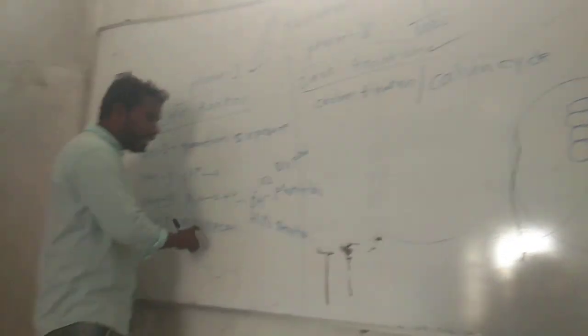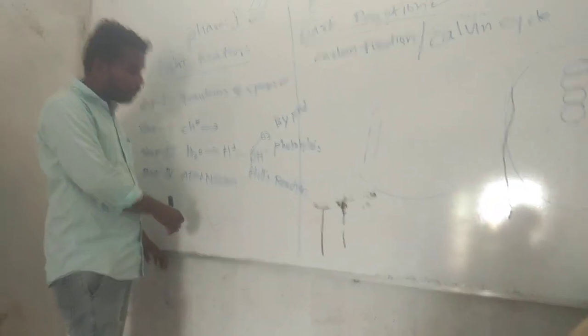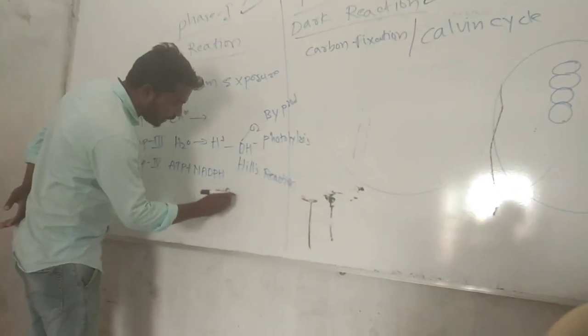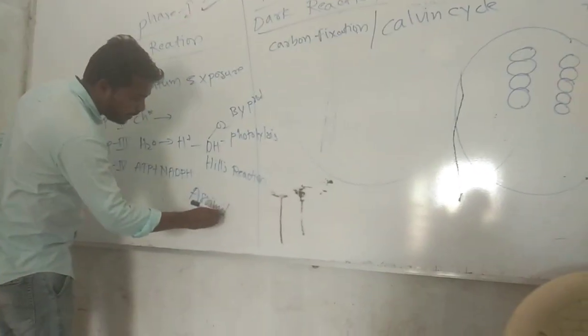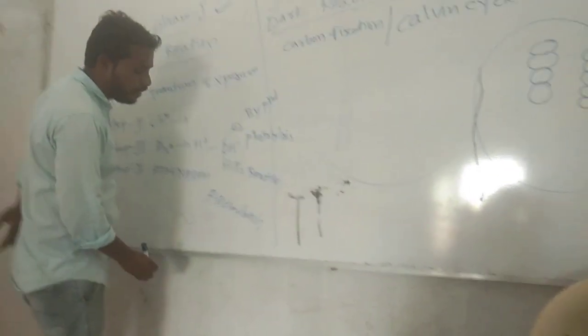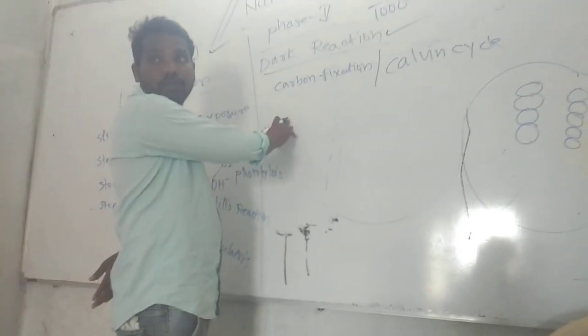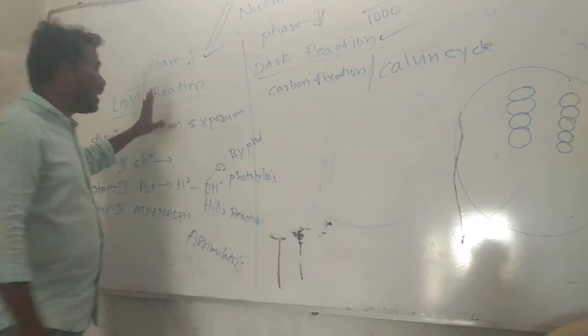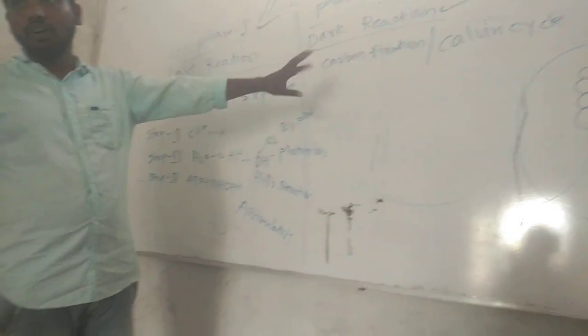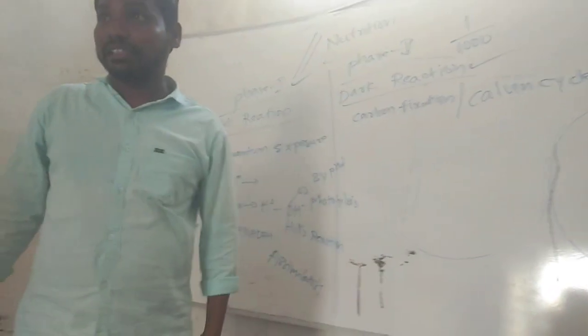So ATP and NADPH we can call assimilatory powers and connecting links to the next reaction. It means the light reaction starts with the light. Yes or no? Without light, there is no light reaction.